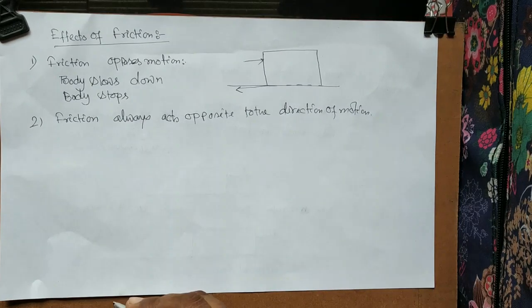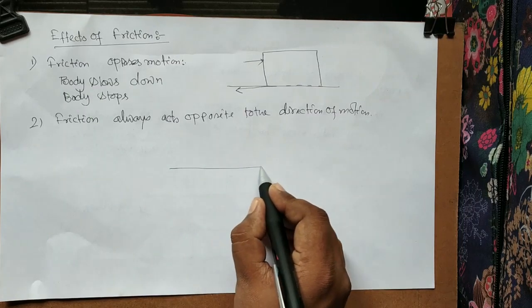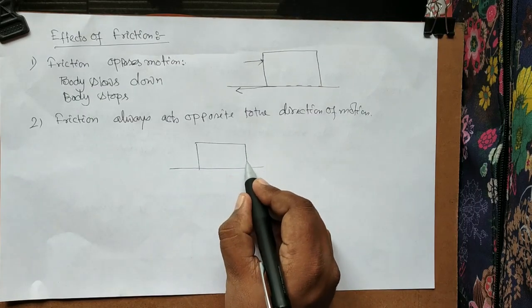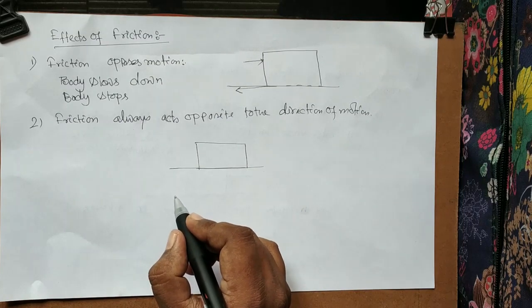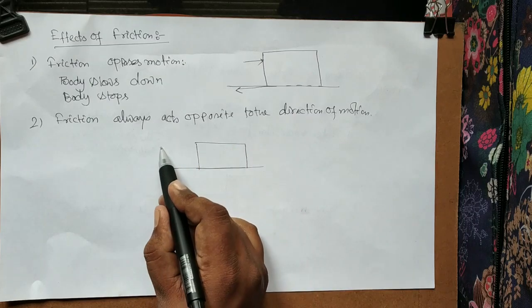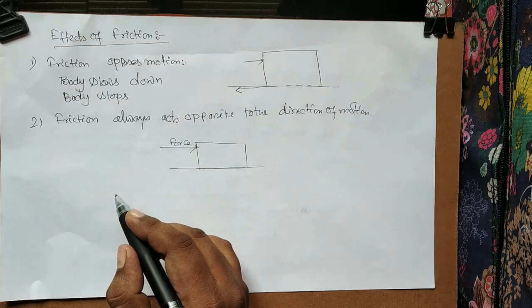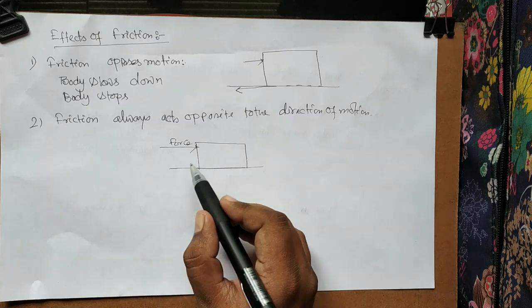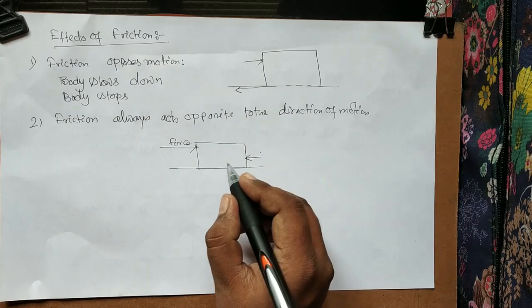In the previous class, the first class on motion and force, I told you that when a body moves, there must be a force applied on it. If the body is at rest and I want to move it, I have to apply a force on the body. Assume you are applying a force from this side and another force is applied from the other side.